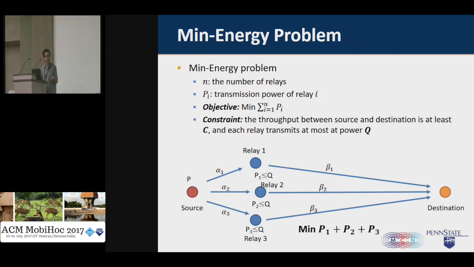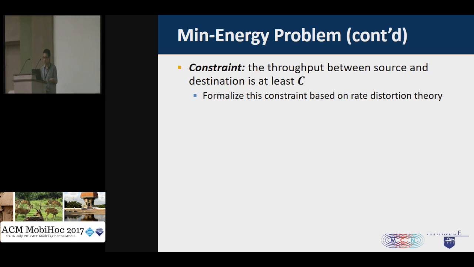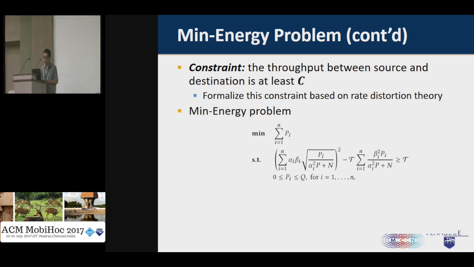Of course, for our mean energy problem, the objective is quite straightforward. The difficulty is how we can formalize this constraint. We actually formalize this constraint based on the rate distortion theory. Let me omit all those mathematical details and directly present the formulation for our mean energy problem. The objective is to minimize the total power consumption at the relays.